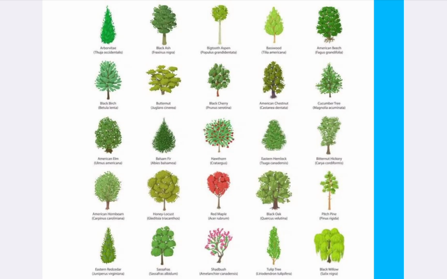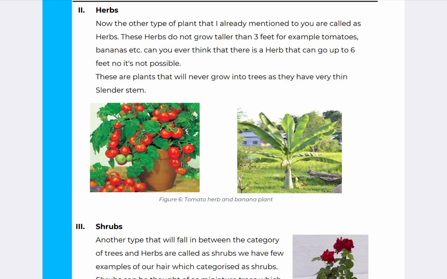See, these are the different types of trees. Please take a screenshot. Next. Now we will read about herbs. The other type of plant that I already mentioned to you is called herbs. These herbs do not grow taller than 3 feet.